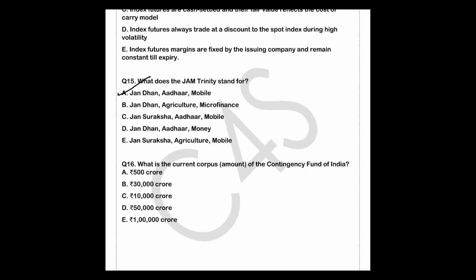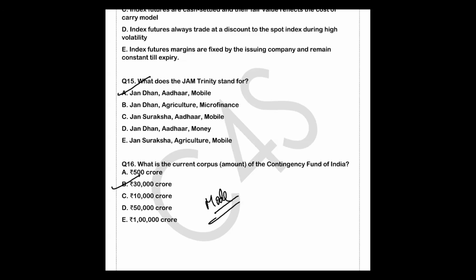Now this question is also from fiscal policy, right? It is a question from the current budget. What is the current corpus amount of the Contingency Fund of India? Options: 500 crore, 30,000 crore, 10,000 crore, 50,000 crore, 1,000 crore. The corpus of the Contingency Fund of India was enhanced from 500 crore to 30,000 crore, in the Contingency Fund Amendment Act 2021, right? So this question is also of a moderate level.